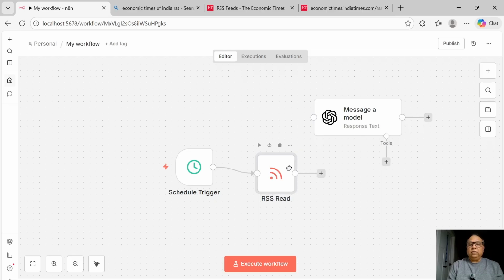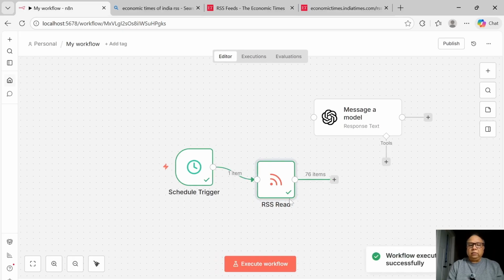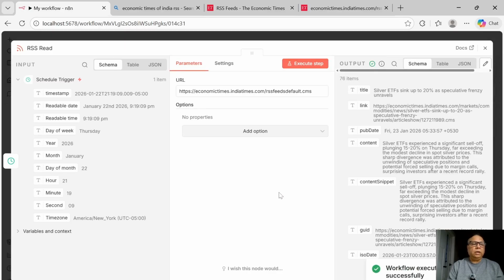So we now have the RSS feed. I've disconnected it from the model for now. Let me just see if I can execute it and see if it executes. Apparently it does. So the important thing is to see what the output schema is that we are going to get.